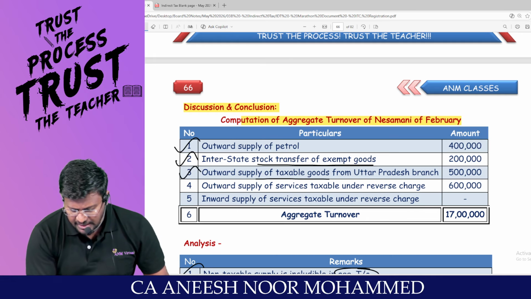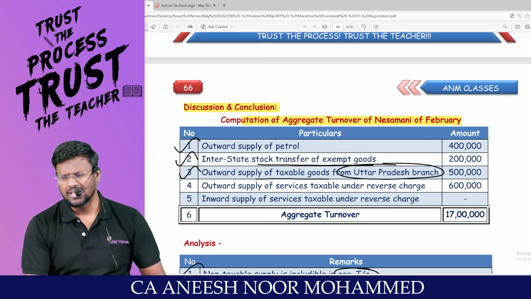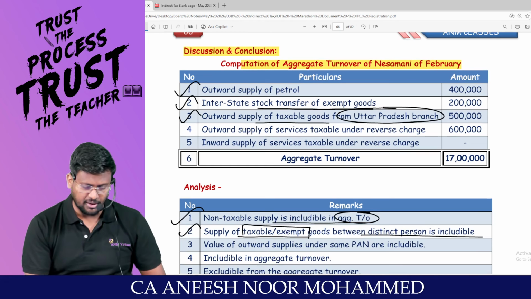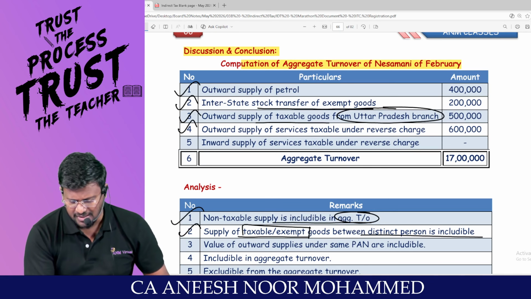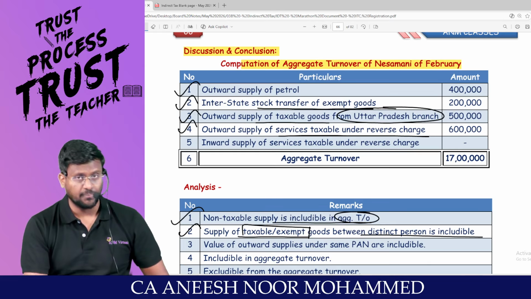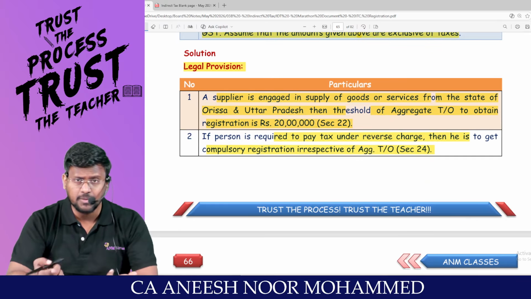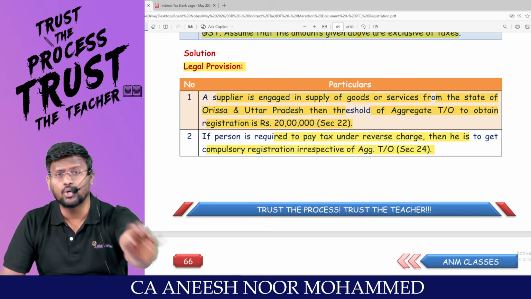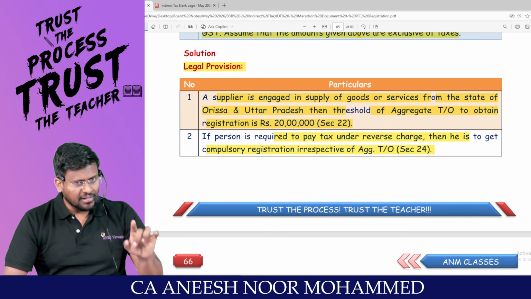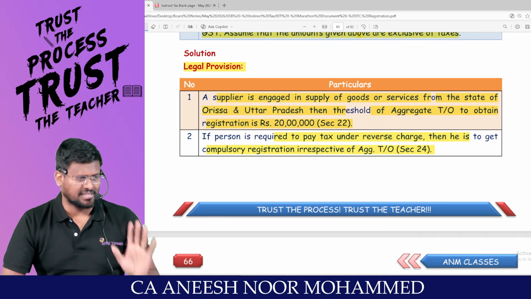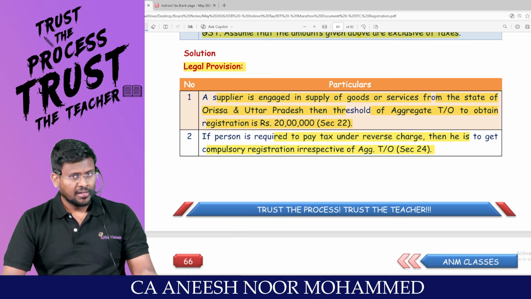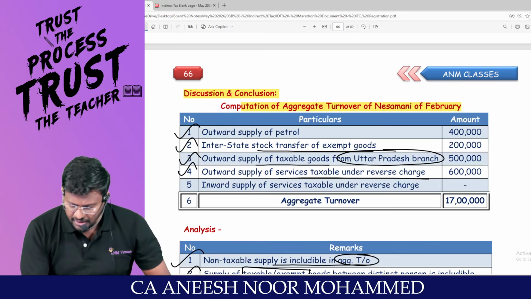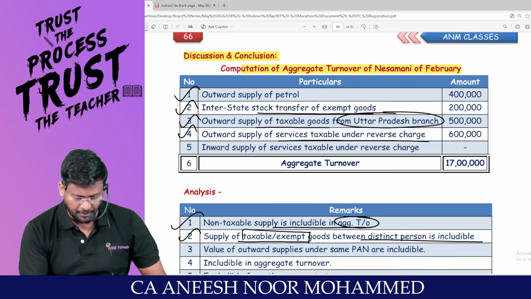Outward supply of taxable goods from Uttar Pradesh branch. Sir, whether it is taxable goods or exempted goods, that doesn't matter. It will form part of the aggregate turnover. Outward supply of services, taxable under what charge? Reverse charge. That means Nesamani is the service provider. There is a service recipient. Recipient is the person who is liable to pay tax. Sir, the recipient is only liable to pay tax, but turnover will be included in the hands of the supplier only. Correct? So this 6 lakh will be included in the hands of the supplier.